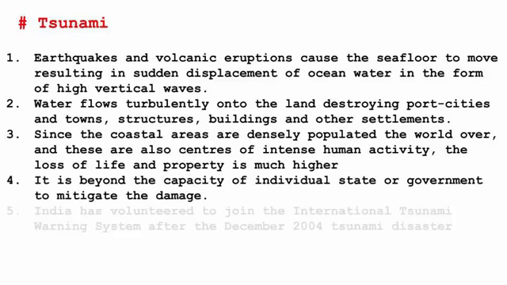When there is massive damage, it is beyond the capacity of an individual, state or government to cope with it. So just be careful about this word called mitigate. You will hear this a lot when it comes to natural disaster, climate change, or any kind of natural calamity related issue. So if you use this word in your writing, you would get wonderful marks. So the meaning of mitigate is to make less severe or harsh. As it is, by the calamity, a lot of damage has occurred.